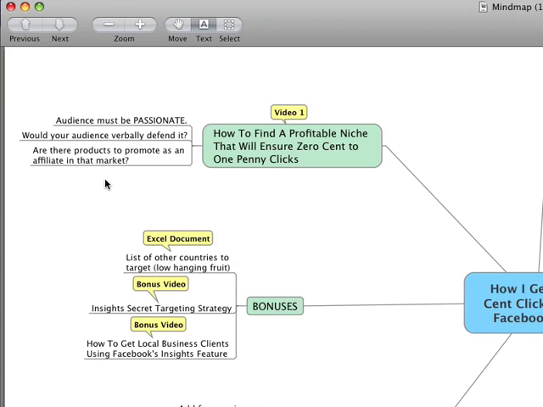So that is pretty much it for this video. Again, it's super important that you pick the right niche. They've got to be passionate enough to verbally defend it. And if you pick that right niche, sky's the limit. There's tons of niches out there that people would verbally defend. Think of all the celebrities, movies, anything, hobbies that people are passionate about, sports teams, tons of stuff.